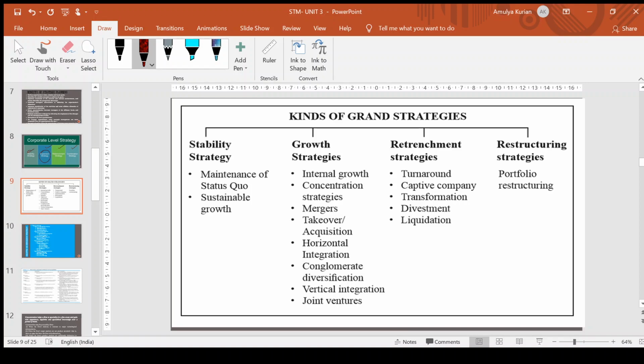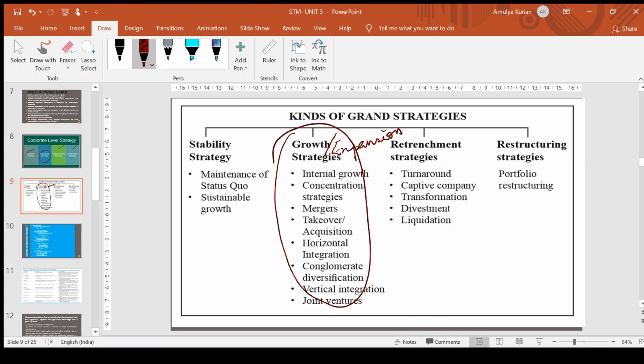And as I told, the expansion strategies are otherwise called growth strategy. In this one, there is internal growth, concentration strategies, mergers, takeover, acquisition, horizontal integration, conglomerate diversification, vertical integration, joint ventures, and so many. We will be dealing today mainly with these growth strategies. Then there is retrenchment strategy, that is turnaround, captive company, transformation, divestment, liquidation.